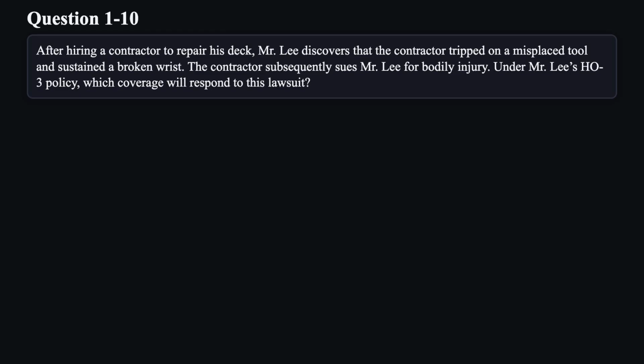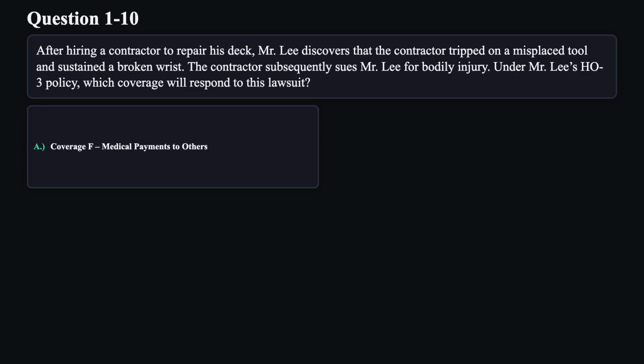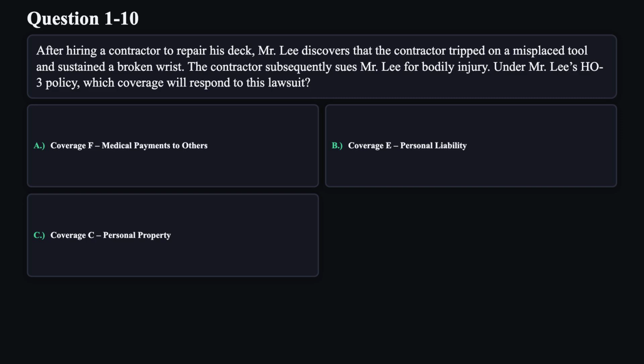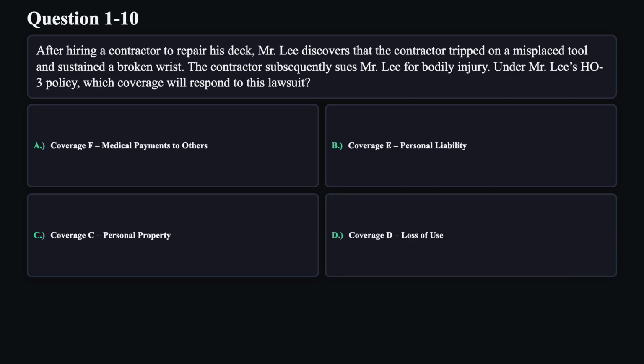Question 10. After hiring a contractor to repair his deck, Mr. Lee discovers that the contractor tripped on a misplaced tool and sustained a broken wrist. The contractor subsequently sues Mr. Lee for bodily injury. Under Mr. Lee's HO3 policy, which coverage will respond to this lawsuit? A. Coverage F, medical payments to others. B. Coverage E, personal liability. C. Coverage C, personal property. D. Coverage D, loss of use.